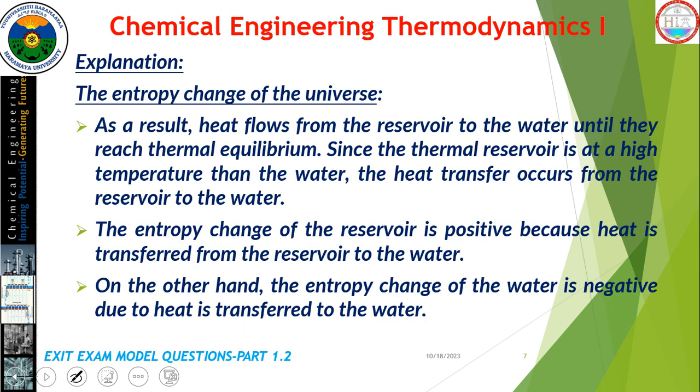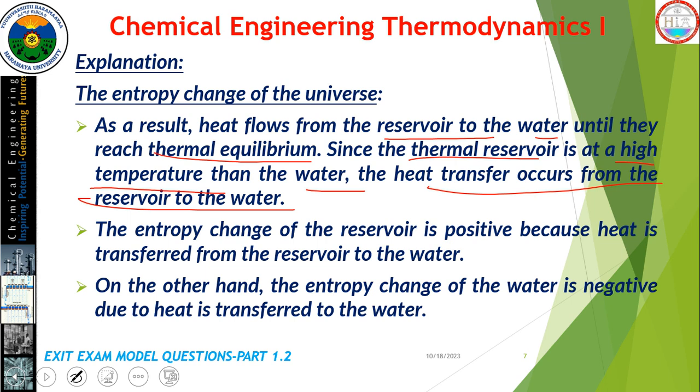As a result, heat flows from the reservoir to the water until they reach thermal equilibrium, which means the change in temperature with respect to time is constant. Since the thermal reservoir is at a higher temperature than the water, the flow of heat is from the reservoir to the water.